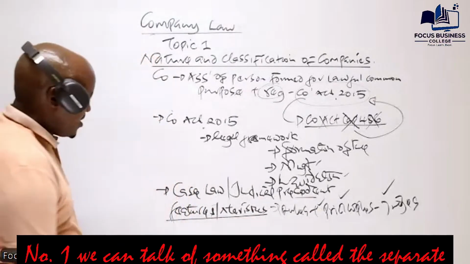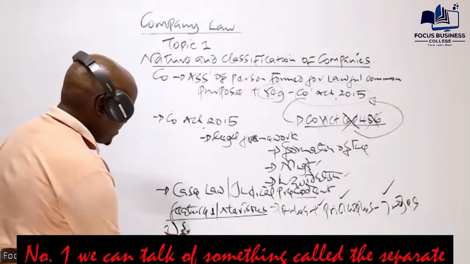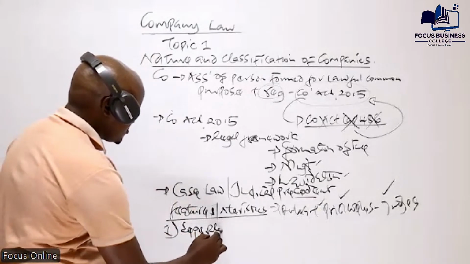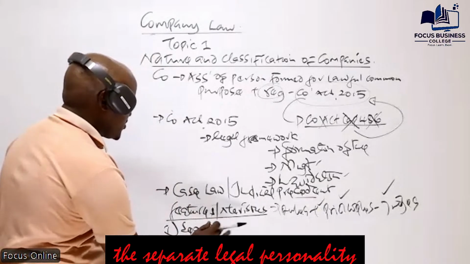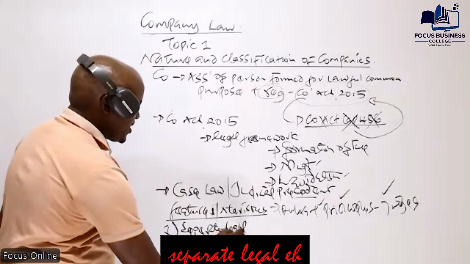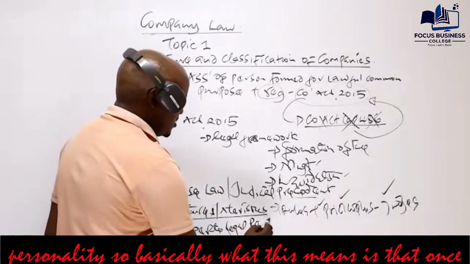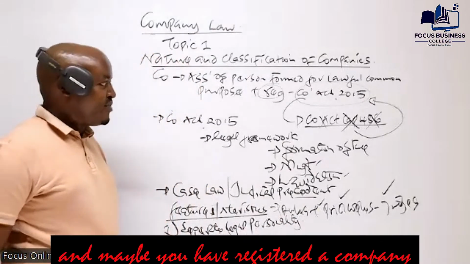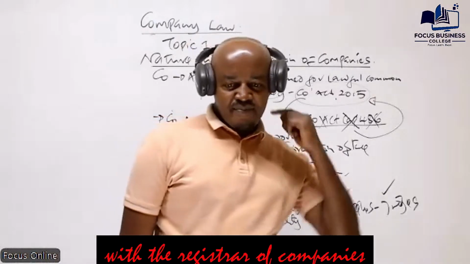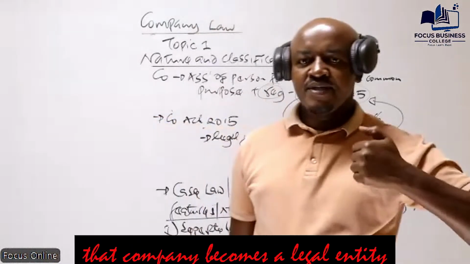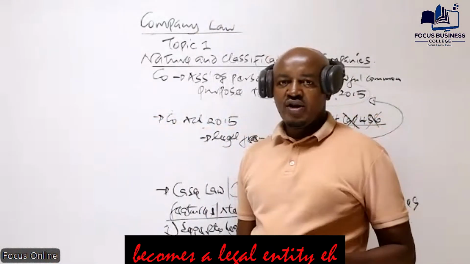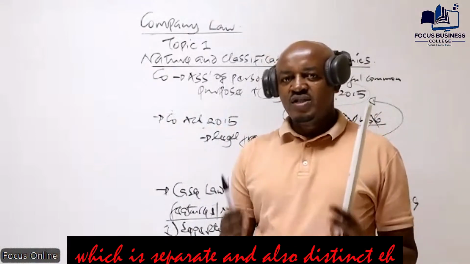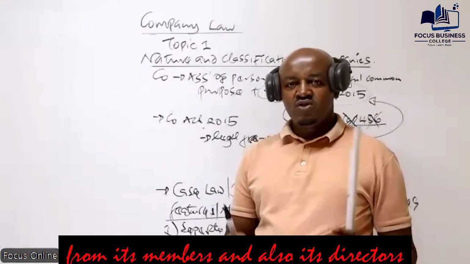Number one, we can talk about something called separate legal personality. On the other hand, we talk about the functional currency, the separate functional currency. This is basically the currency of the primary economic environment. Once you have registered a company, that becomes a legal entity, which is separate from the company's members and also its directors.